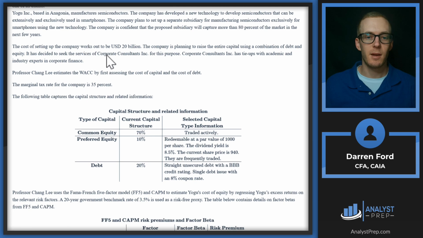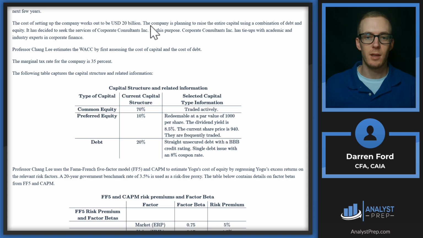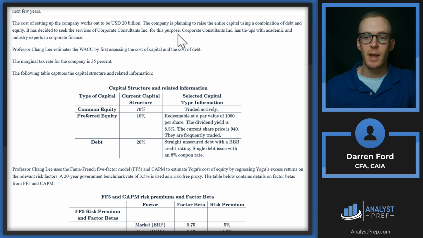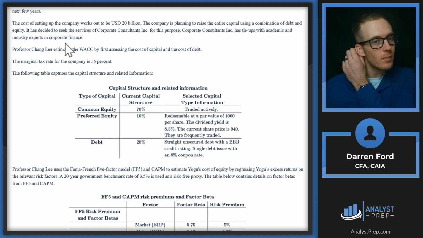The company plans to set up a separate subsidiary for manufacturing semiconductors exclusively for smartphones using the new technology. The company is confident that the proposed subsidiary will capture more than 80% of the market in the next few years. Pretty confident there. The cost of setting up the company works out to be $20 USD billion. The company is planning to raise the entire capital using a combination of debt and equity. It has decided to seek the services of corporate consultants for this purpose.